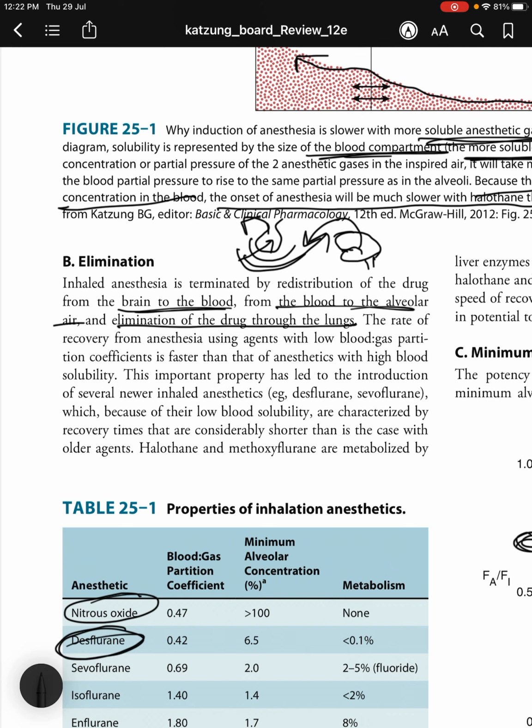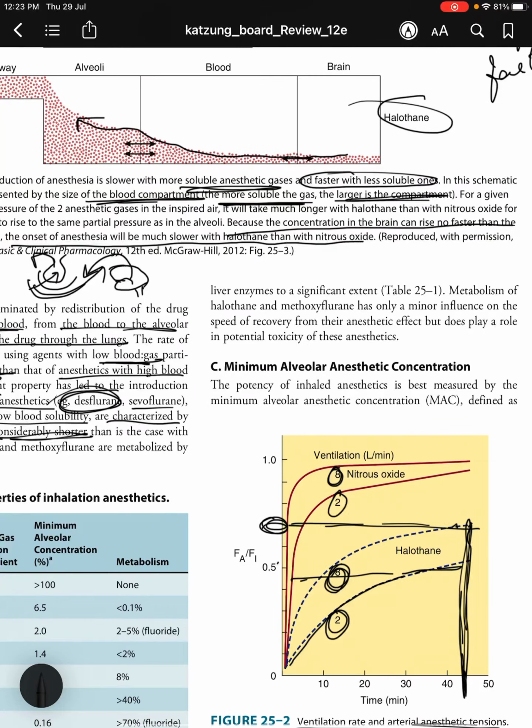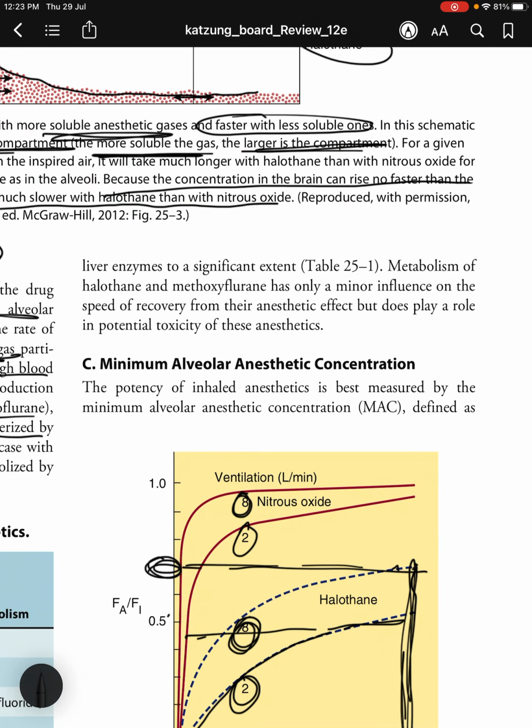The rate of recovery from anesthesia using agents with low blood gas partition coefficients is faster than that of anesthetics with high blood solubility. This important property has led to the introduction of several newer inhaled anesthetics such as desflurane, with a very low blood gas partition coefficient of 0.42 when compared to the 0.47 of nitrous oxide, and sevoflurane, which because of their low blood solubility are characterized by recovery times that are considerably shorter than is the case with older agents. Halothane and methoxyflurane are metabolized by liver enzymes to a significant extent, and metabolism of halothane and methoxyflurane has only a minor influence on the speed of recovery from their anesthetic effect, but does play a role in potential toxicity of these anesthetics.